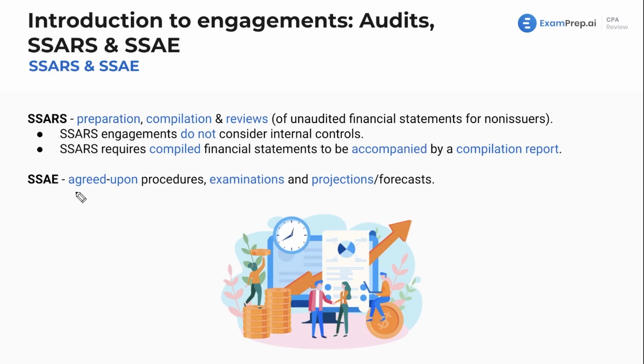Lastly, just examples, and soon enough, we'll see a chart on these. I keep talking about the charts, but we've got a million charts throughout the entire exam. You're going to want to memorize that under SSAE, we fall agreed upon procedures, examinations, and projections, forecasts, pro forma financial statements, items such as those.